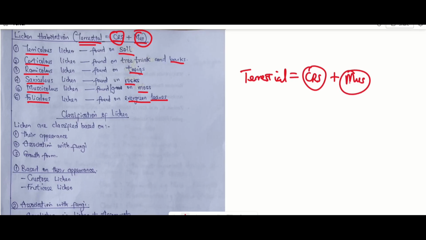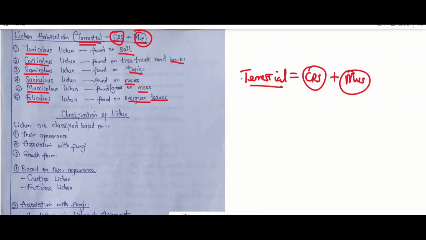So for this list, we gave it an acronym for students to remember, which means that the terrestrial world, which is the earth, is made up of Christians and also Muslims. So Christians take CRS, while this represents the Muslims. That makes sense. Whenever I write the word terrestrial, which is the earth, we have the two most populous religions, Christians, who take CRS as a subject, and the Muslims. These are the two most populous religions on earth. So terrestrial means the earth.